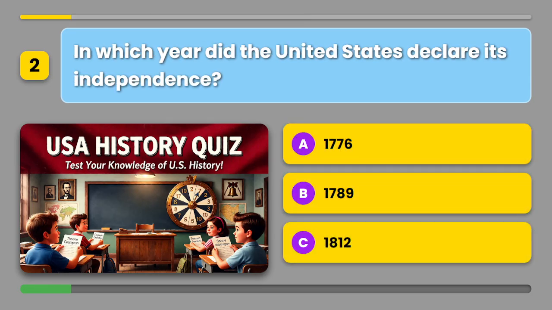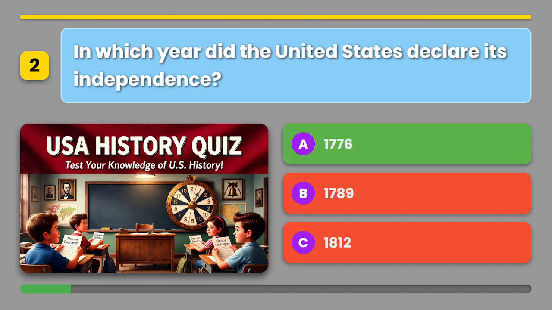In which year did the United States declare its independence? A. 1776. B. 1789. Or C. 1812. The correct answer is A. 1776.